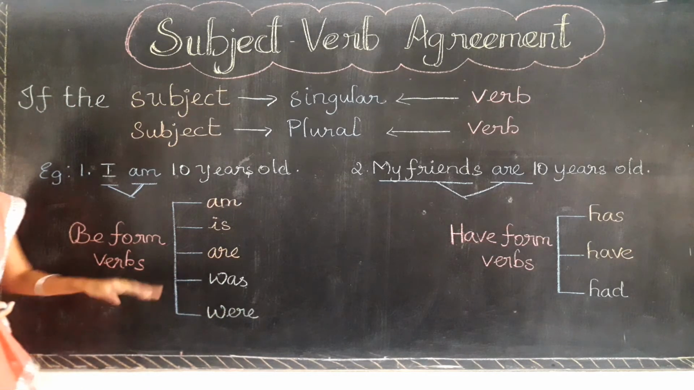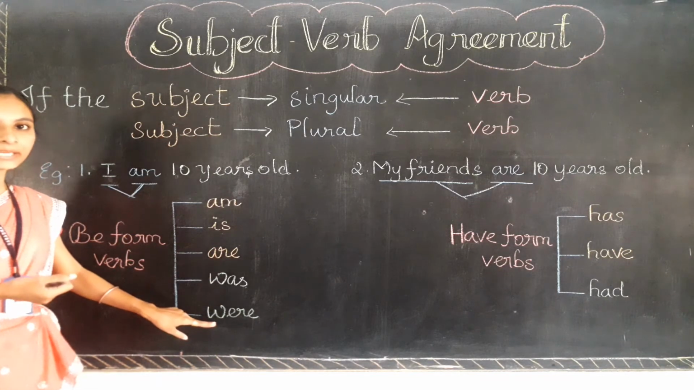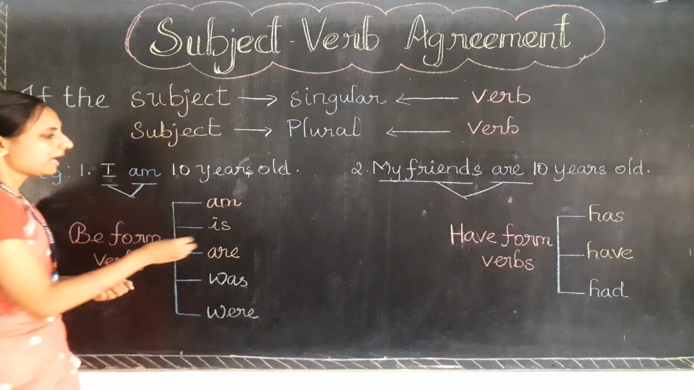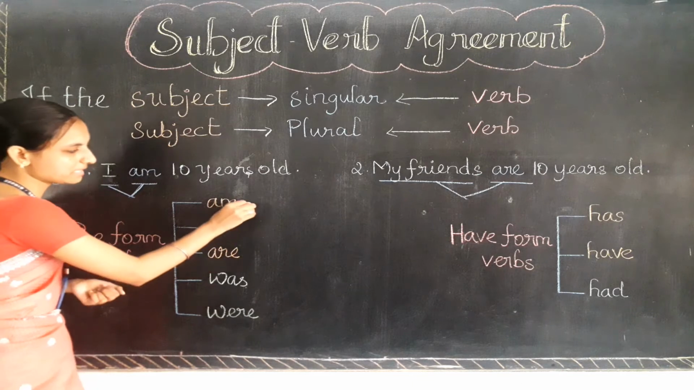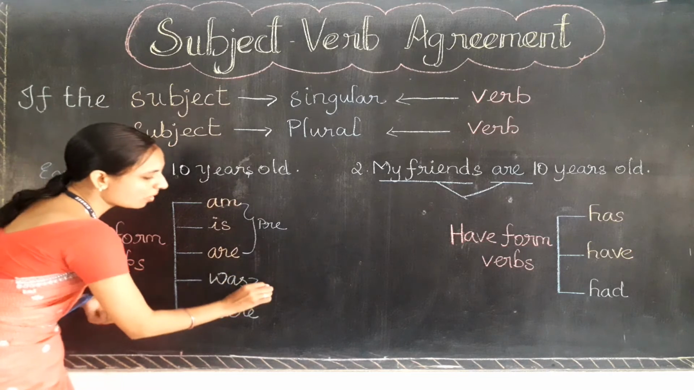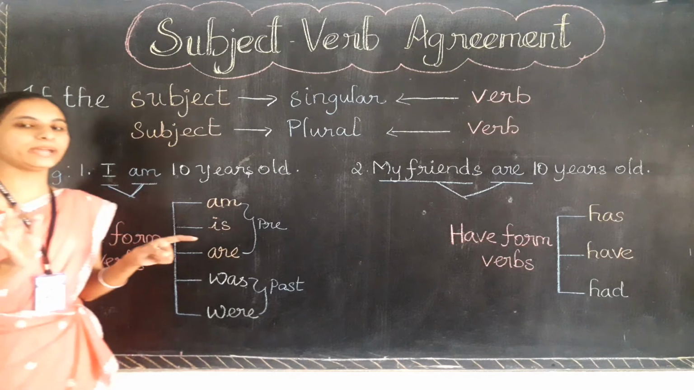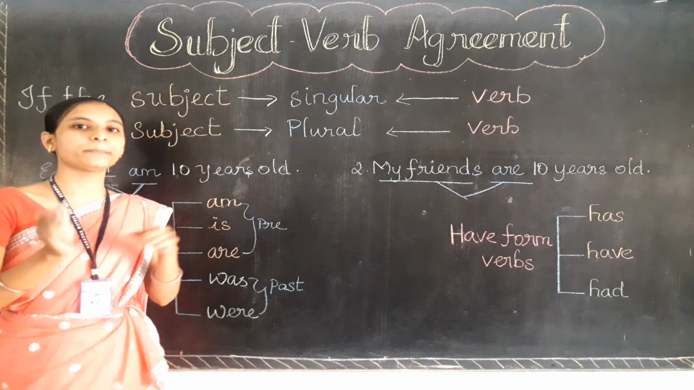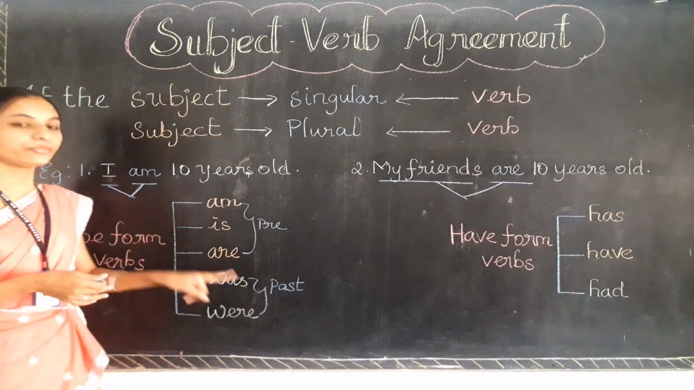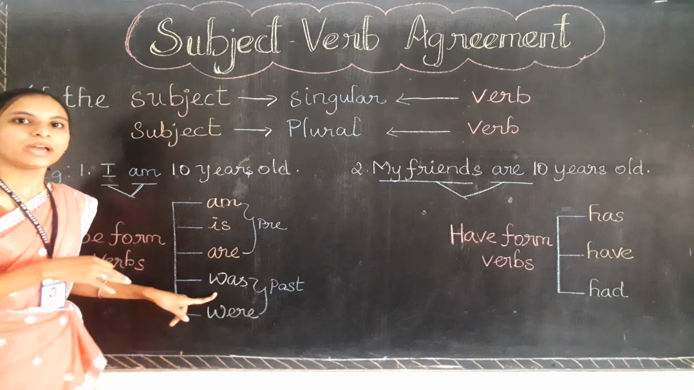See, the be form verbs are 5 verbs. They are am, is, are, was, were. I repeat, am, is, are, was, were. Am, is, are are the present time verbs, and was, were are the past time verbs. So keep in your mind, if the sentence is talking about a present time action or event, you need to use these verbs. If the sentence is talking about a past time event, you need to use the past time verb only.